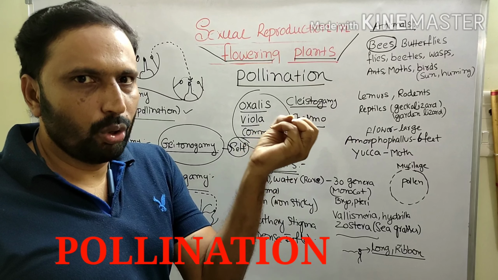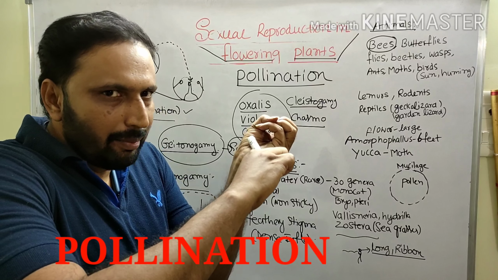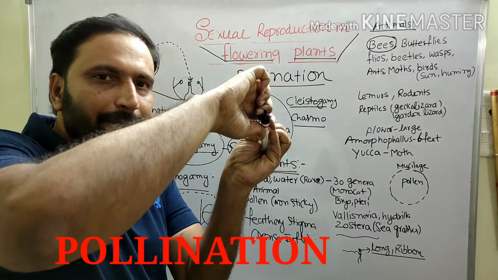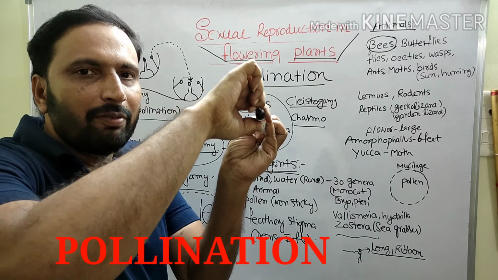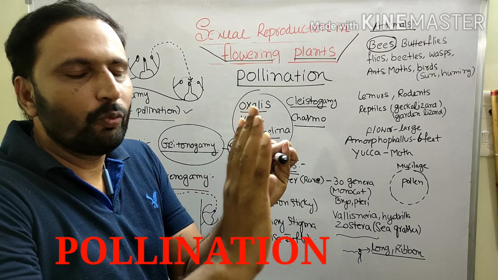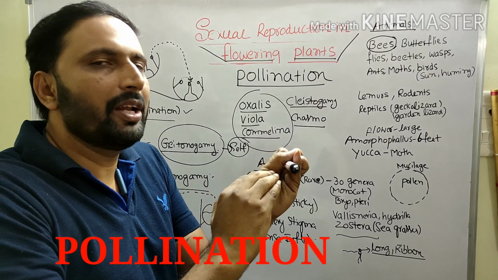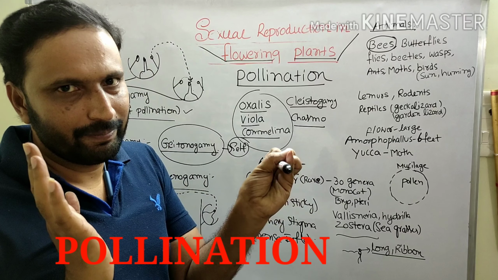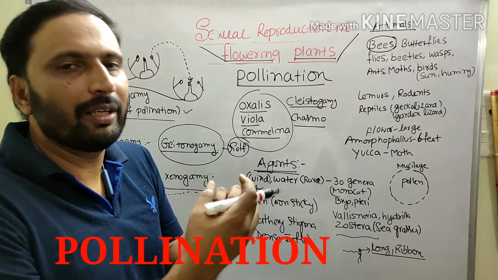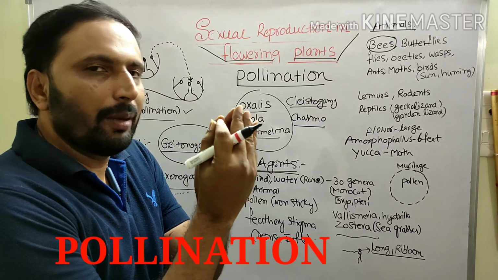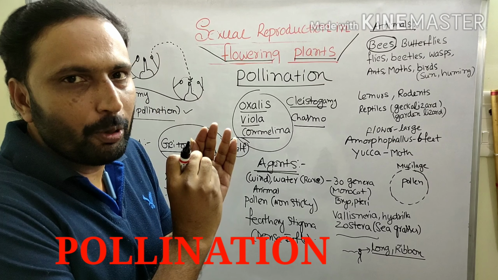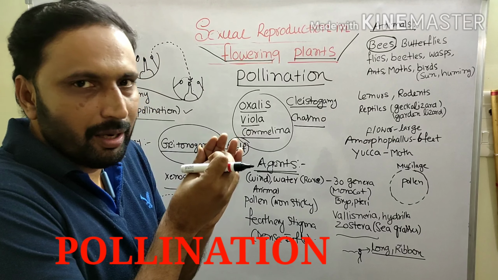When the flowers are closed, the stamen releases the pollen grains. That pollen falls on the stigma. That pollination is self-pollination. So for this pollination, no agents are required. Without any agent, pollination directly takes place. That is the usefulness of cleistogamy. Directly the stamen releases the pollen grains and they fall on the stigma of the same flower.